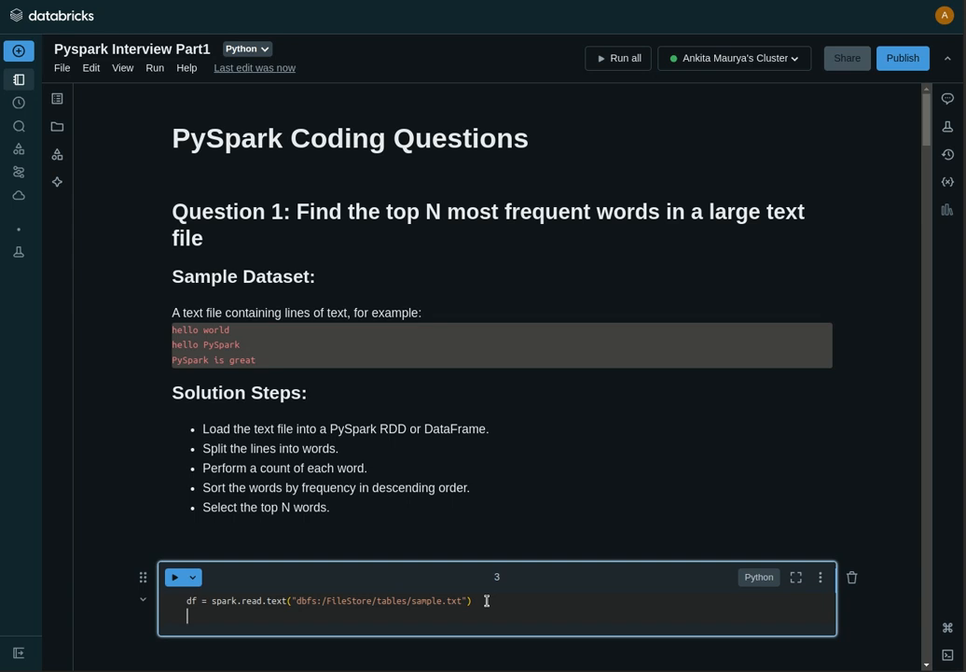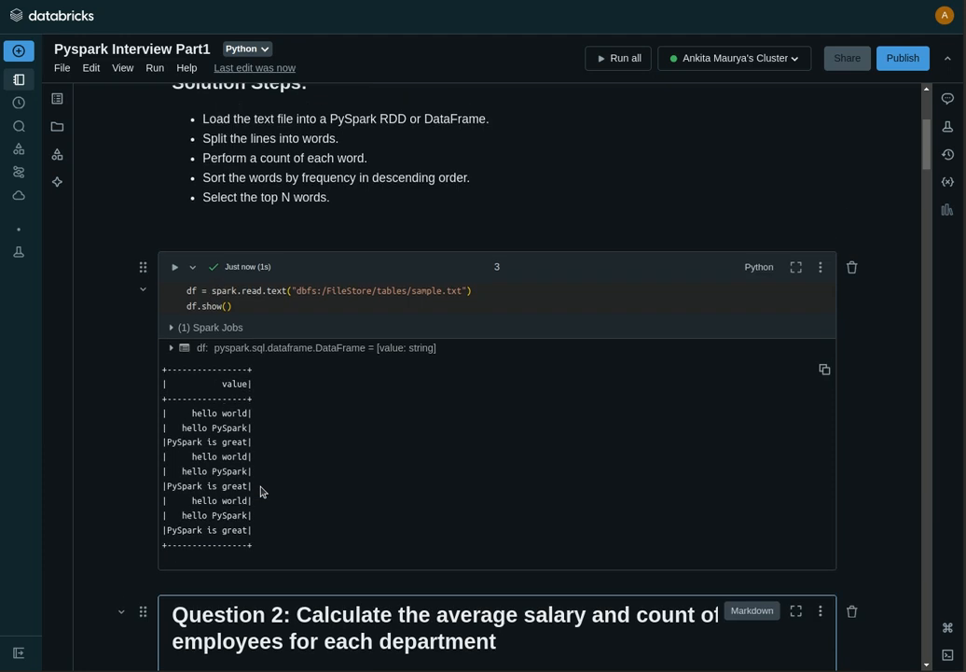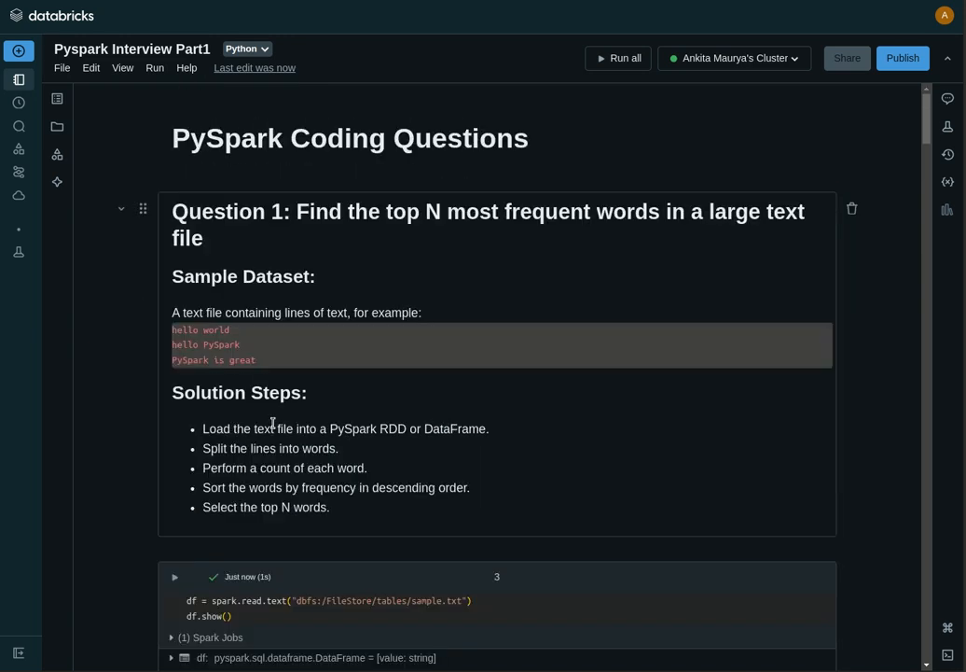So I can show you df.show. Whatever words are in our txt file, it will show you. After running this, you can see here we have a column containing the values like hello world, hello PySpark, PySpark is great, hello world again. Okay, so the next step is to split the lines into words.